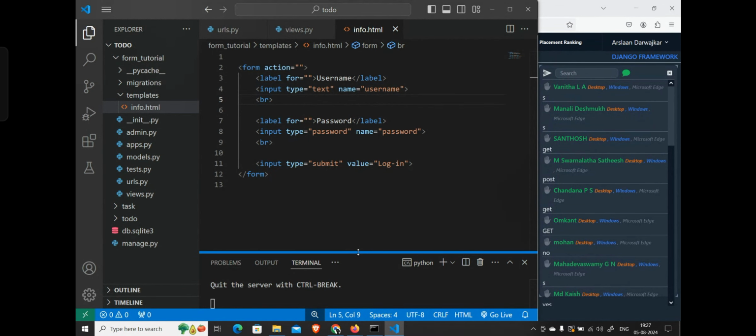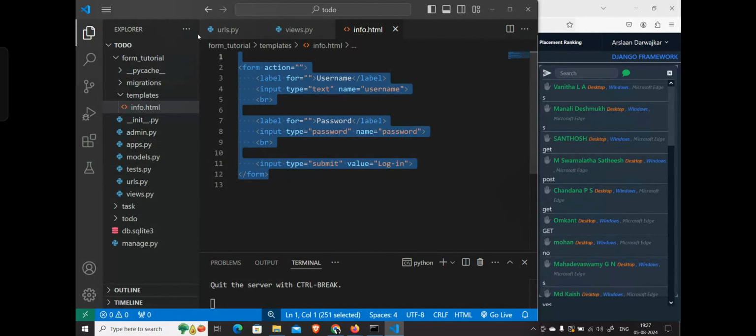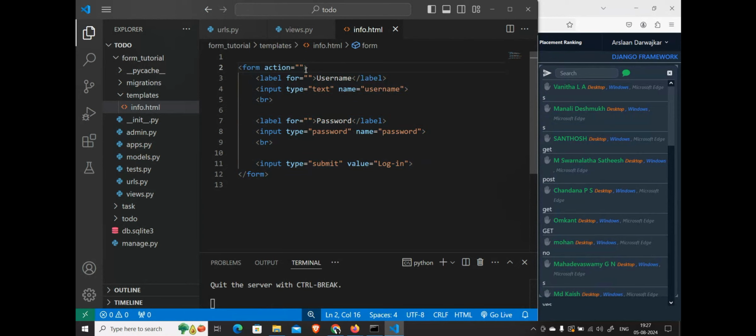If I want to implement the post method, I told you already that our form is set to get method by default, correct? Now, if I want to implement a post method, then what do I have to do? In our form, after this action, put a space, and there is something called method.